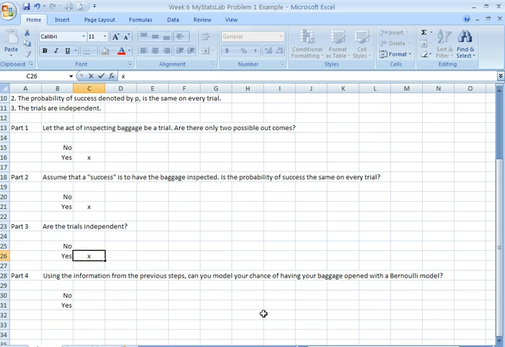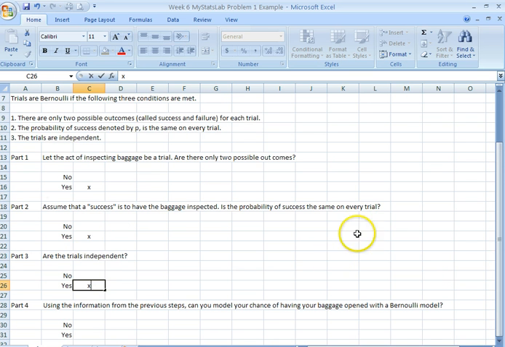Using information from the previous steps, can you model your chance of having your baggage opened with a Bernoulli model? Well, we satisfied all three of the conditions, right? There's only two outcomes, success and failure. Either your baggage is selected or it's not. The probability of success is the same on every trial. We said they were independent, and that it's a 1 in 5 chance every single time. And yes, they are independent. One has nothing to do with the other. So for part 4, again, the answer is yes. We can use the Bernoulli model in this problem.